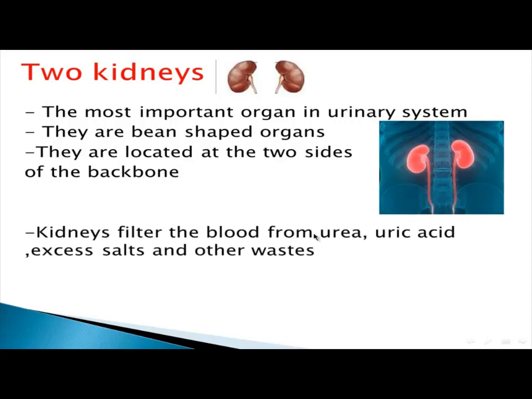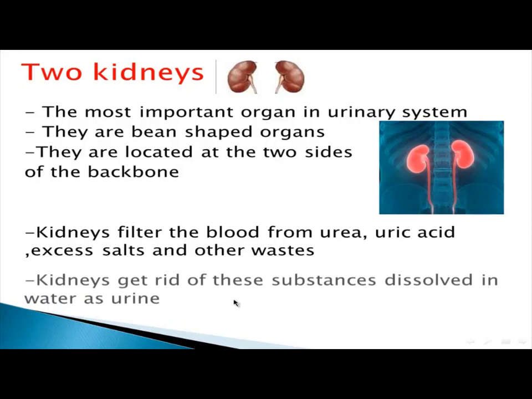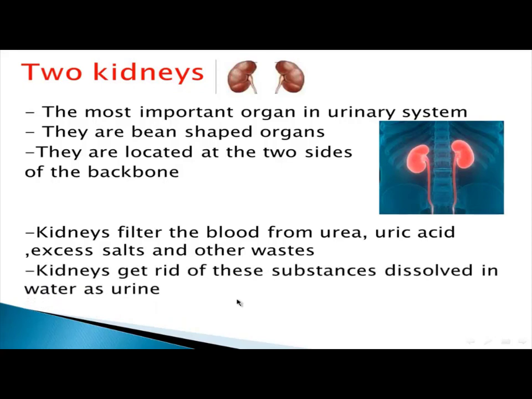Kidneys filter blood from urea, uric acid, excess salt, and excess water. Together, these make urine. So the kidneys filter blood from urine and get rid of it.